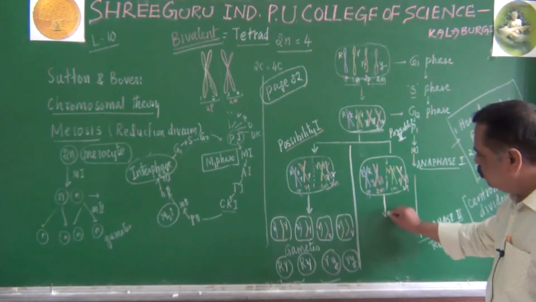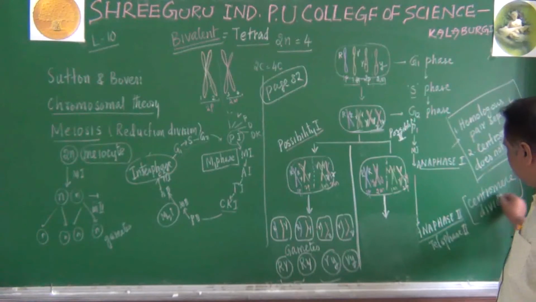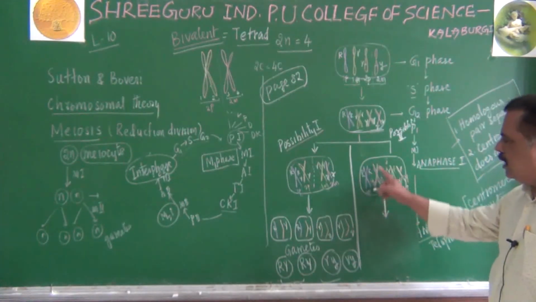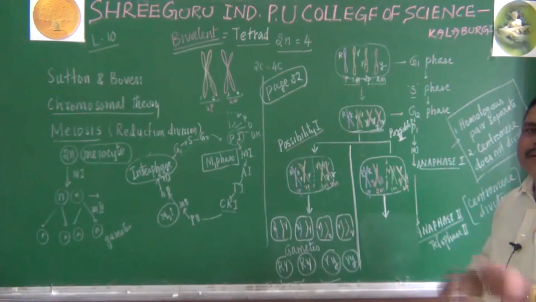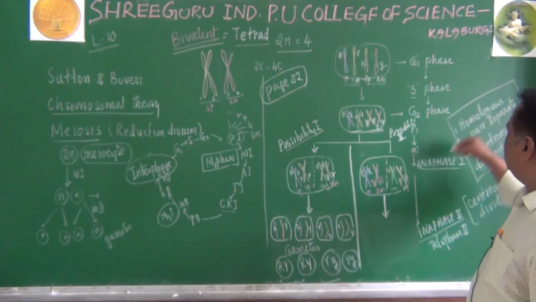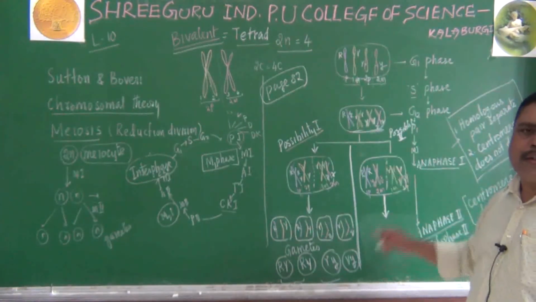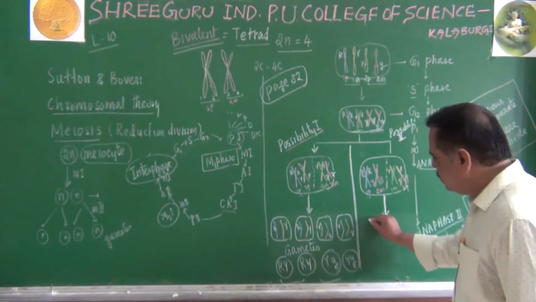After anaphase 2, how have these chromosomes behaved? The centromere divides, I told you, and sister chromatids separate. The homologous pair separated in anaphase 1, whereas here sister chromatids separate because the centromere divides here, unlike there. Please listen here.